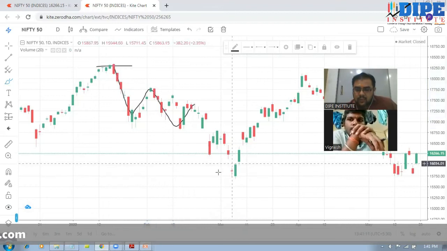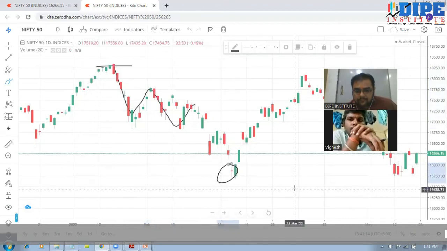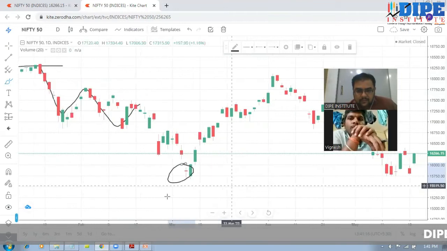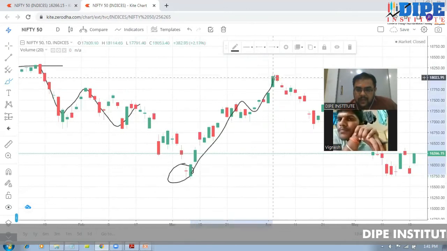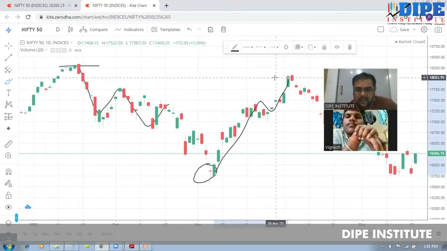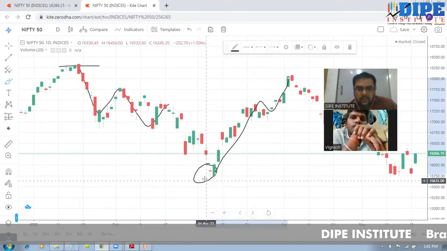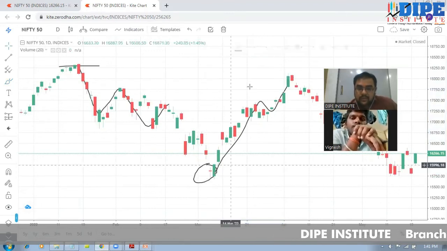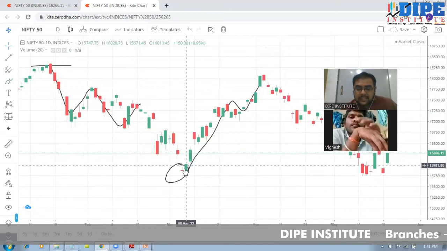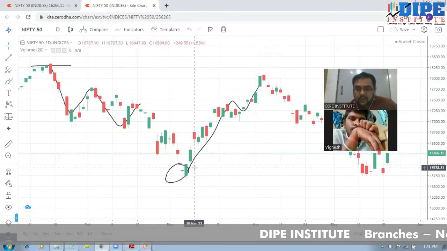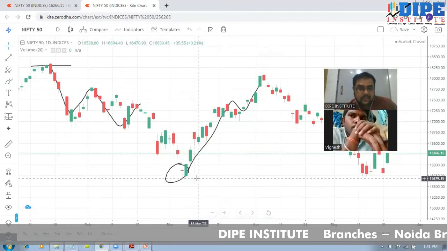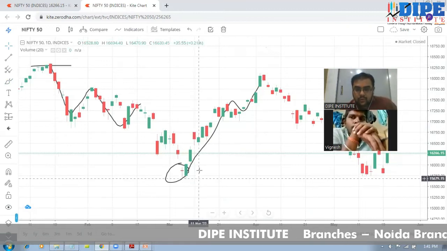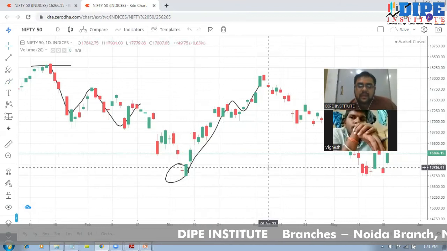But do you see there is a Doji formation on the bottom? This is a Doji, right? You see this? I have circled it. So what happened after a Doji? The trend got reversed and the market again came up, right? After the Doji formation. So Doji formation is very important. If the Doji is getting formed, it is indicating a strong reversal in the market. So Doji is a reversal sign.